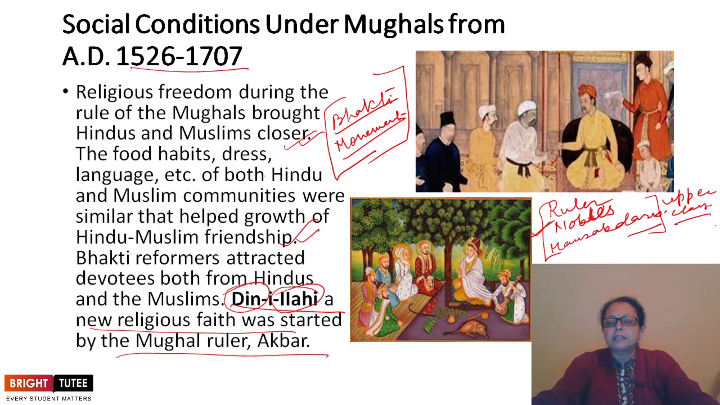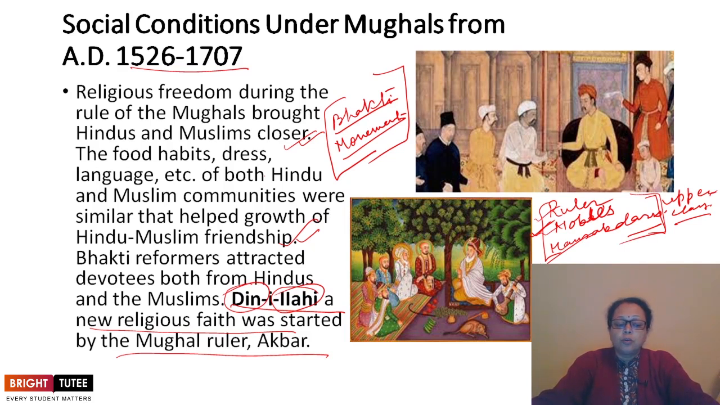From 800 to 1206, we saw the Brahmins, Kshatriyas, Vaisyas and Sudras. Then we saw, according to Ibn Battuta, the aristocracy, then priests, townspeople, and the farmers and laborers, the peasants. Now this has been categorized as the rulers, nobles and mansabdars, and these three groups have been considered the upper class.